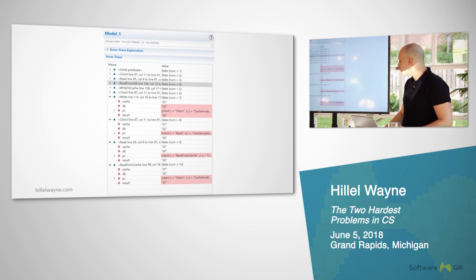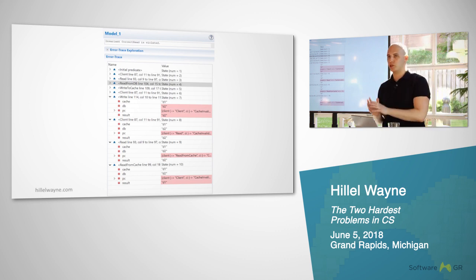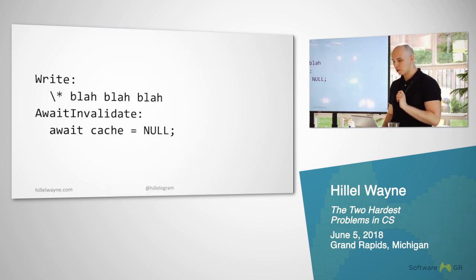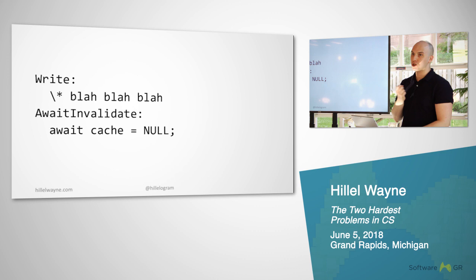Now this is basically the simple case, but I want to push this one step further. What if we came up with a brute force solution to this, where the client, after it does a write, will always wait for the cache to be null. It will keep querying the cache, wait for it to be null before it's allowed to do another read. Will this be correct? Does everybody understand what I'm saying right now with this new system?